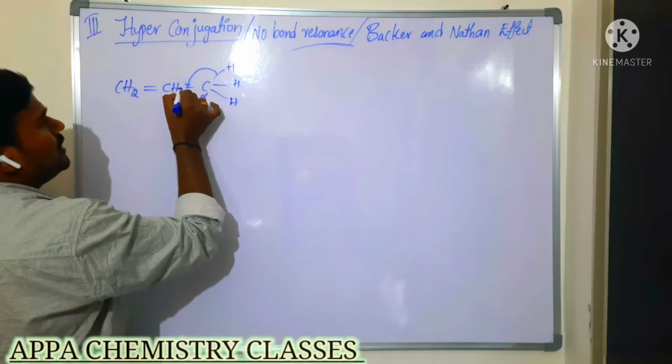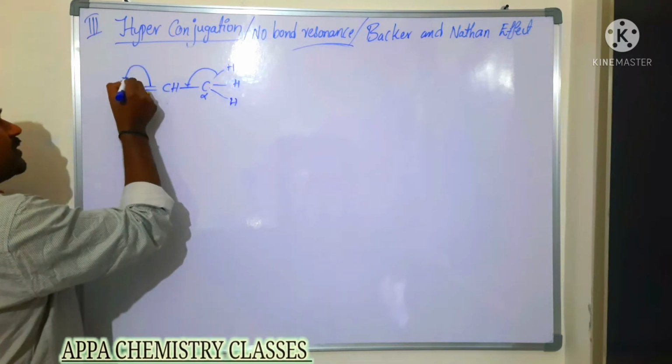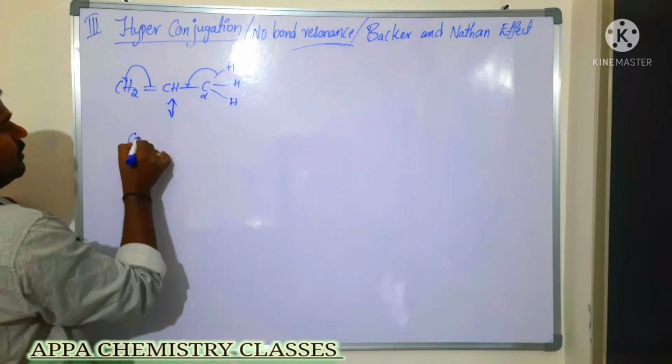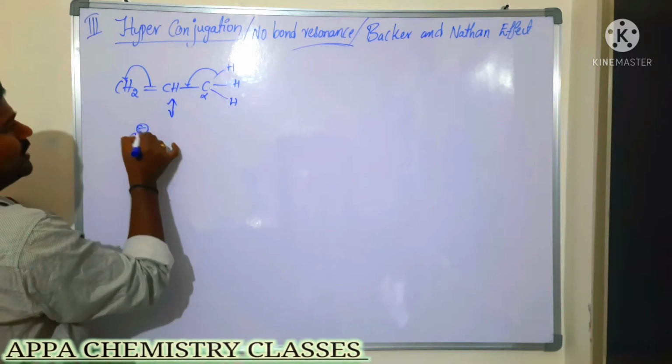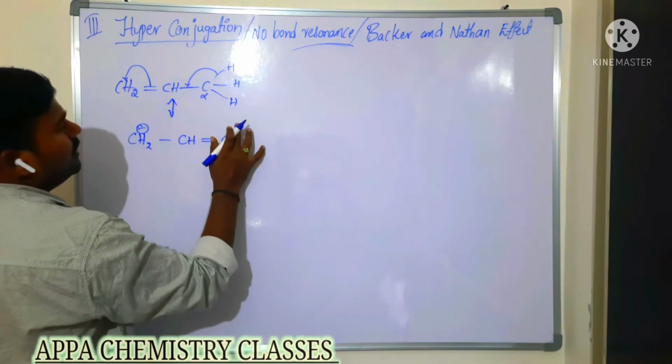Whenever the sigma electrons are transferred, the pi bond is shifted onto this carbon. Now you see what happens here. We are going to get CH2 minus CH double bond C. Here what happens?